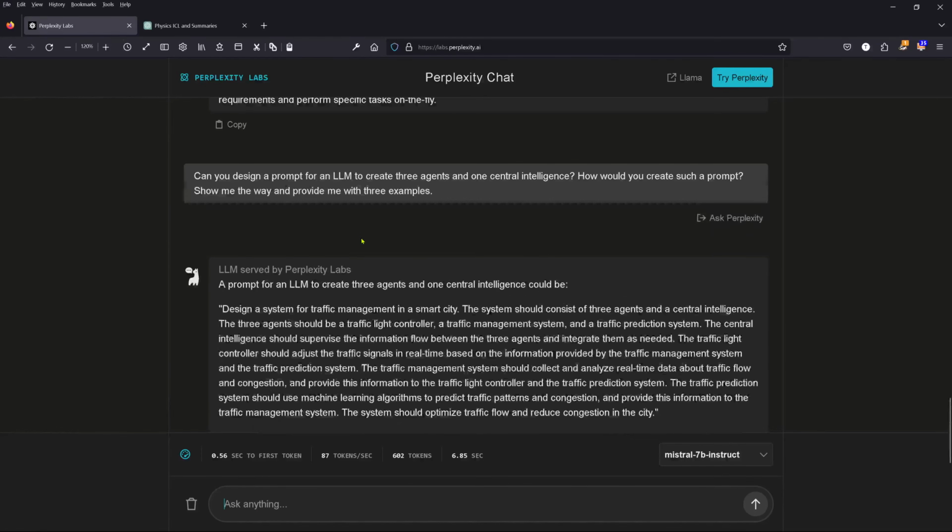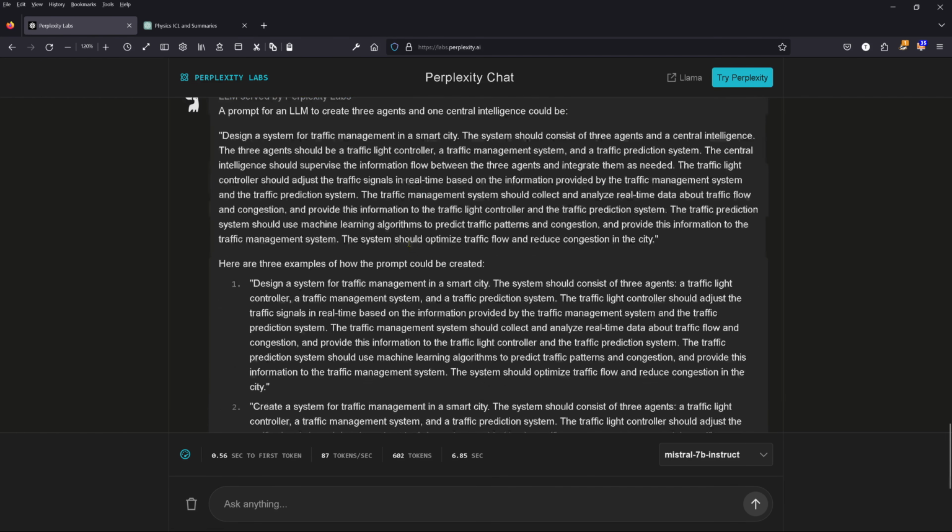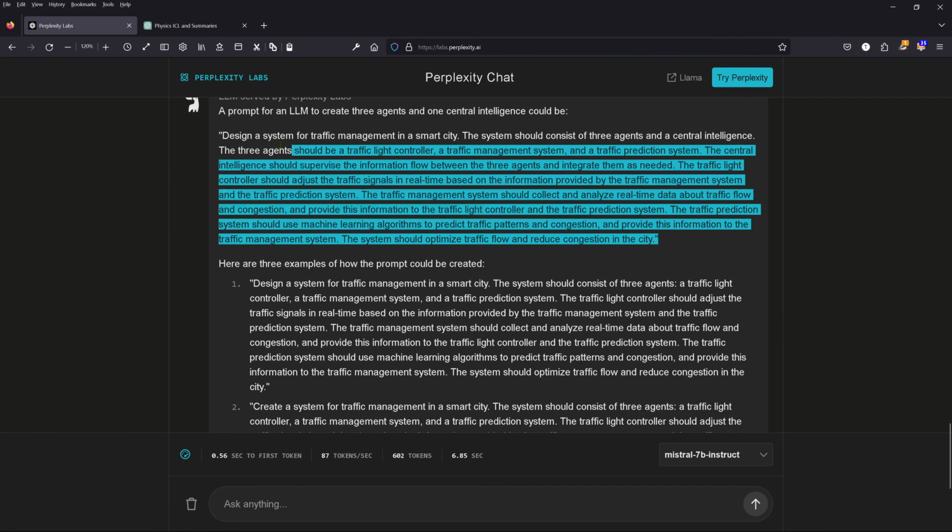So, and now for the ultimate test. Can you design a prompt for an LLM? We ask our Mistral system to create 3 agents and 1 central intelligence agent. How would you create such a prompt? Show me the way forward and provide me with 3 examples. So, Mistral 7B comes back and designs a prompt for me. Nice, really nice. Try this with any other 7B model and look at the quality.